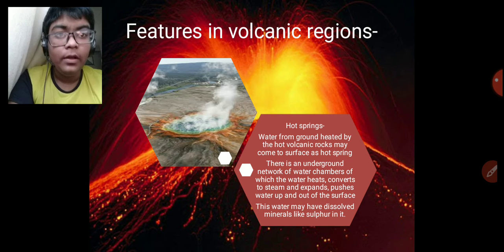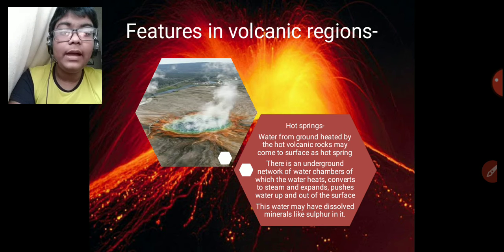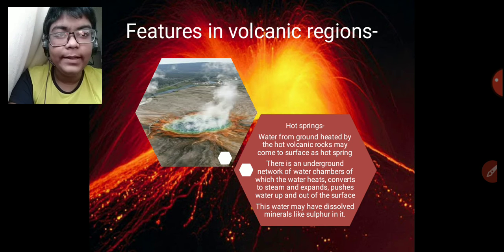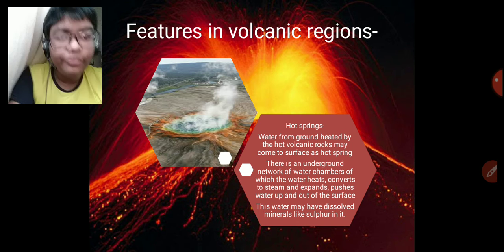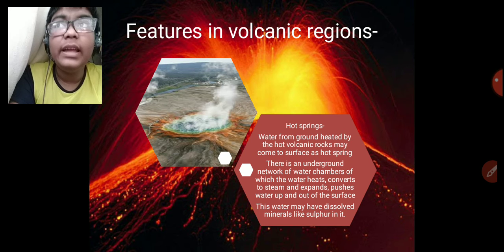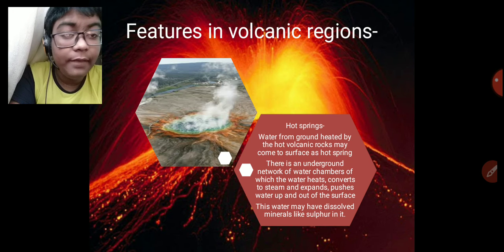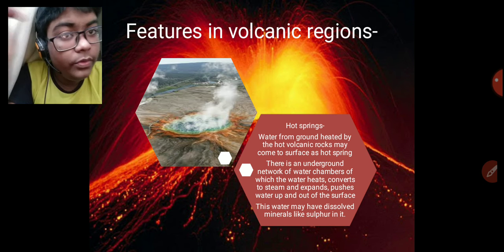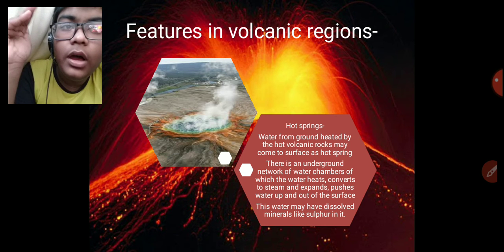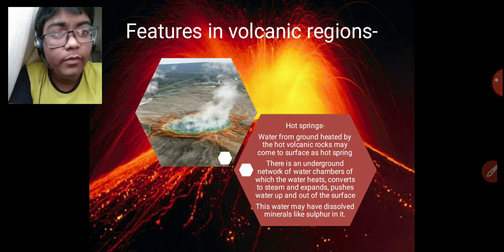Next is the hot spring. The water from the ground, which is heated by the hot volcanic rocks, may come to the surface as a hot spring. There is an underground network of water chambers, in which the water heats, converts into steam, and expands. So it pushes the water up and out of the surface. This water may have dissolved elements like sulfur in it. Sulfur is good for skin diseases, and therefore people who have skin diseases are told to bathe in the water of hot springs.